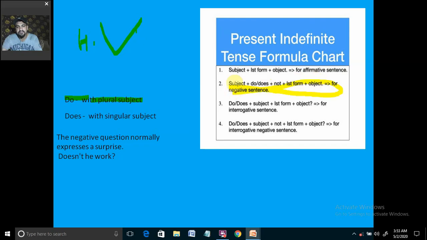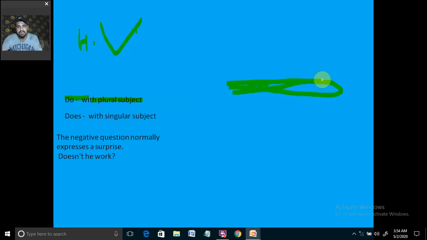How to write the negative sentence? Subject, do or does, plus not, plus verb's first form, and no use of s or es. Okay, never use s or es in that case, because it is already getting used in do or does case. Okay, then focus on this structure. Then you'll be able to make negative sentences, and for sure please practice that.